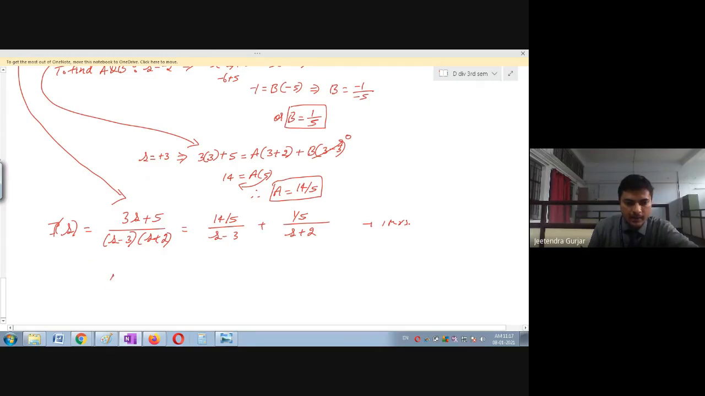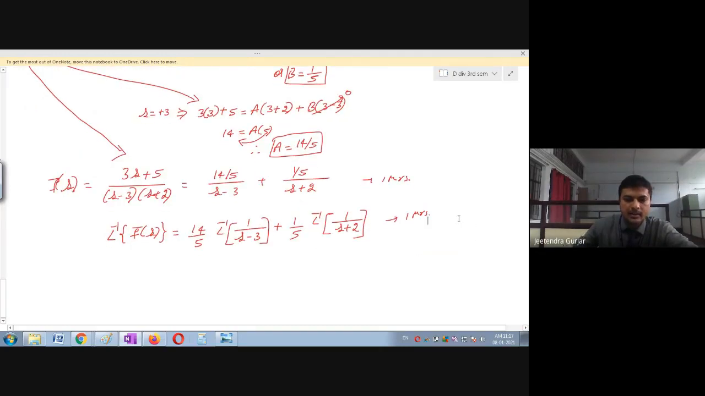Okay, now I will take the inverse Laplace transform of F dash of S. Here you can see 14 upon 5 is constant. So I will write down 14 upon 5 outside, Laplace transform of 1 divided by S minus 3, and then plus. Here also you can see 1 upon 5 is constant. I will write it outside. So L inverse, that is inverse Laplace transform. Like this, you will get 1 mark.